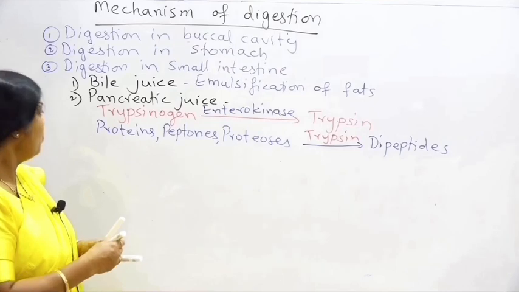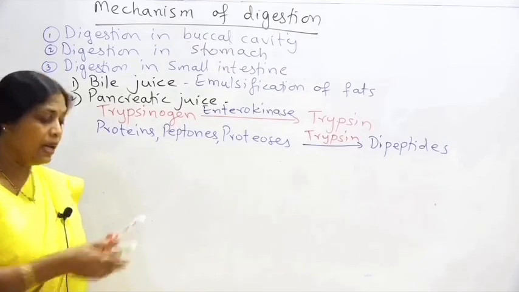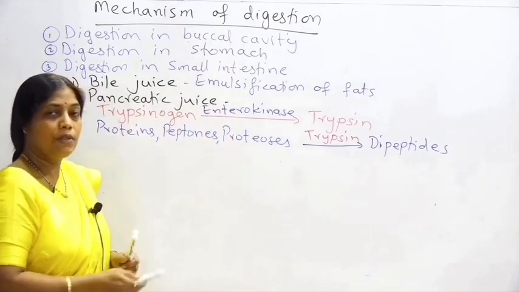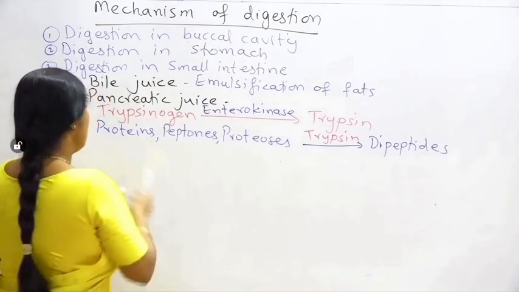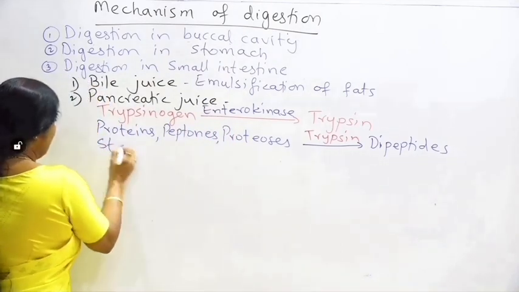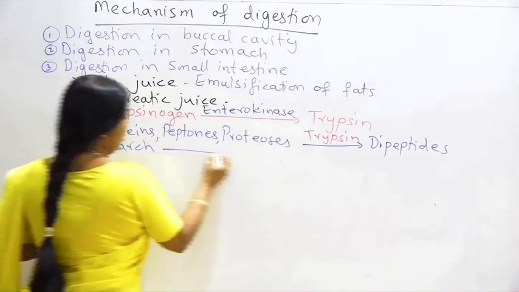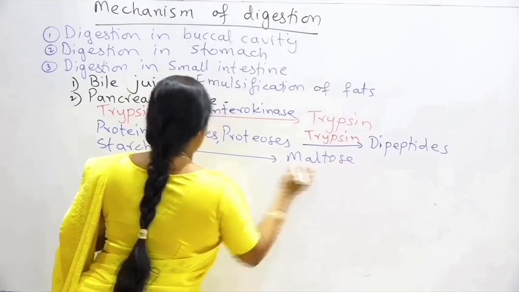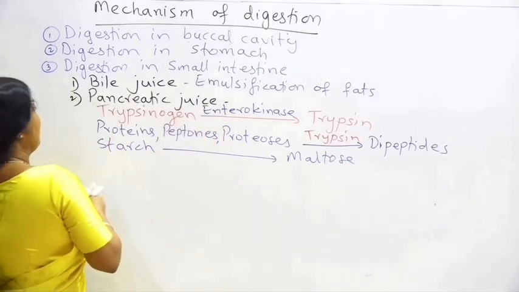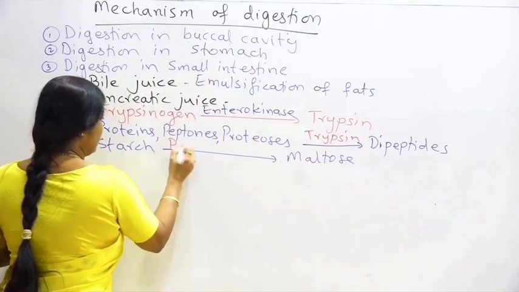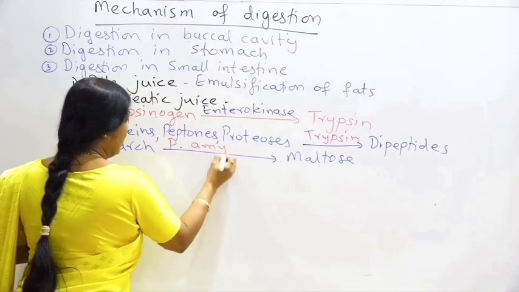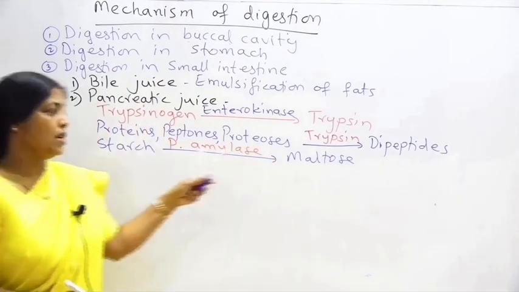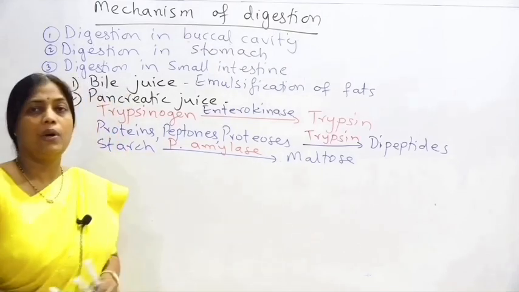Next enzyme you find here is the pancreatic amylase. So we said that in the buccal cavity 30% of the starch has been digested. So the remaining starch now again gets converted into maltose in the presence of enzyme called as the pancreatic amylase. So pancreatic amylase will convert the remaining starch into maltose. So that is all about the carbohydrate digestion.